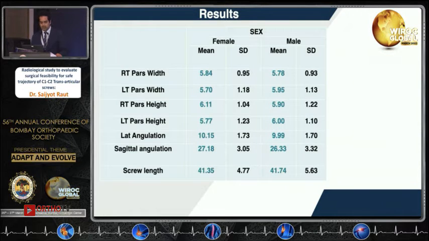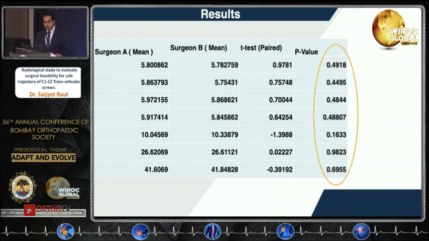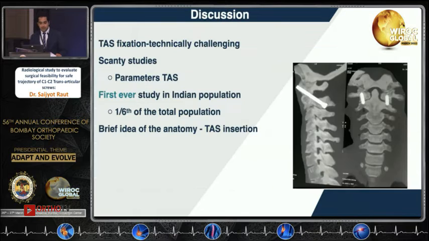Pars height was around 5 to 6 mm in both male and female. Lateral angulation was 10 degrees in female and around 9 degrees in male. Sagittal angulations were 27 degrees in females and around 26 degrees in male. And screw length was around 41 mm. We also did an inter-observer variability test where we saw that there was no inter-observer variability.